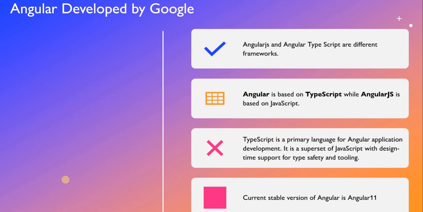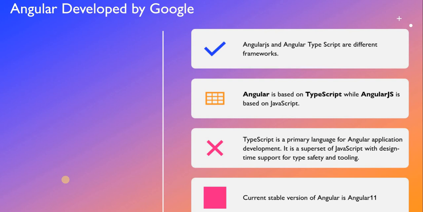Usually we call it Angular TypeScript, or Angular with the version name like Angular 10, Angular 8, Angular 11. The first version was AngularJS, which was a totally different framework, and it was based totally on JavaScript. So Google redesigned AngularJS in a new format with the help of the TypeScript language, and that is known as Angular TypeScript, or usually we call it Angular only, right?